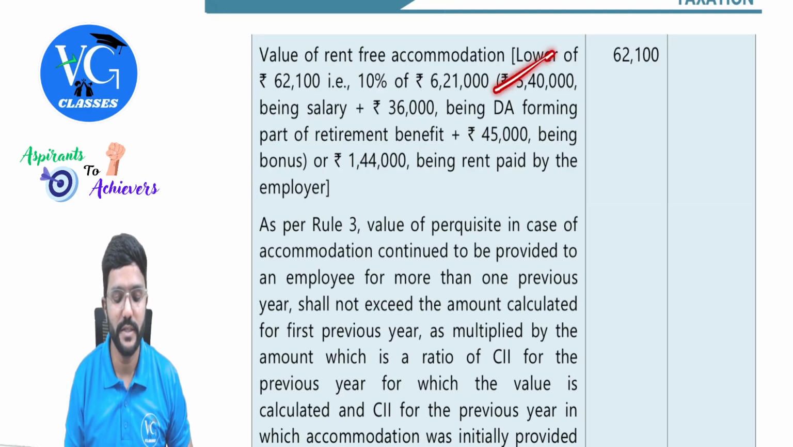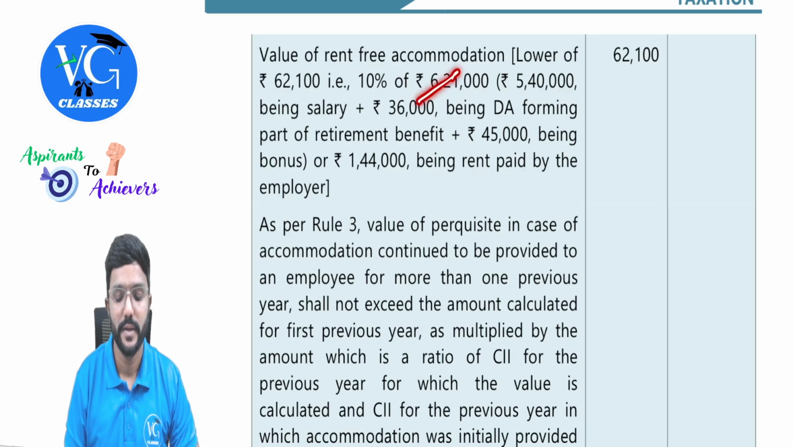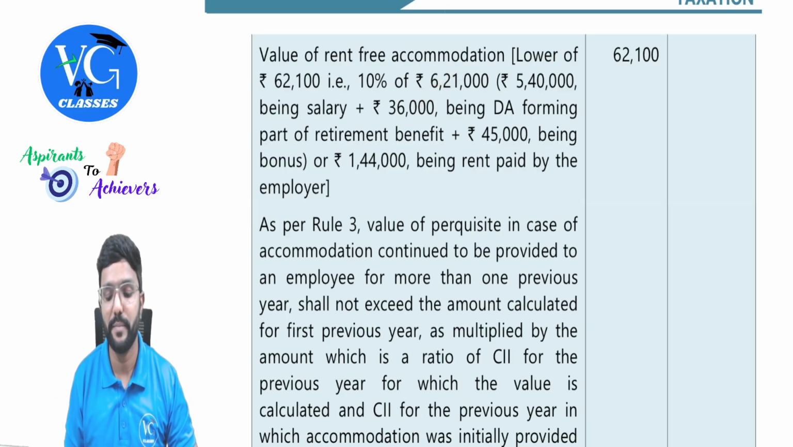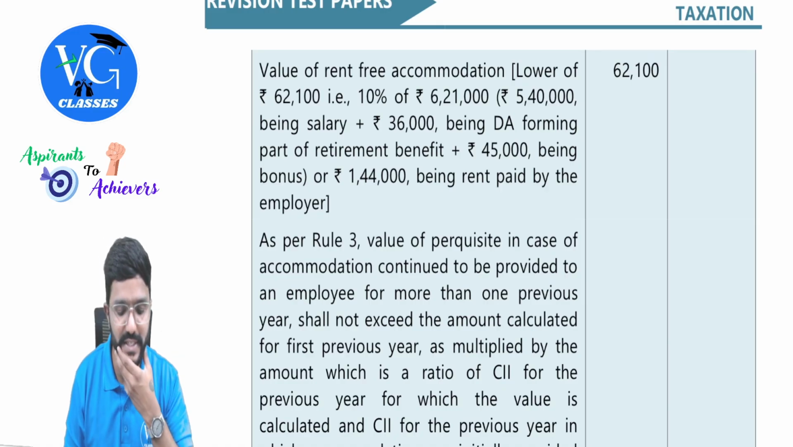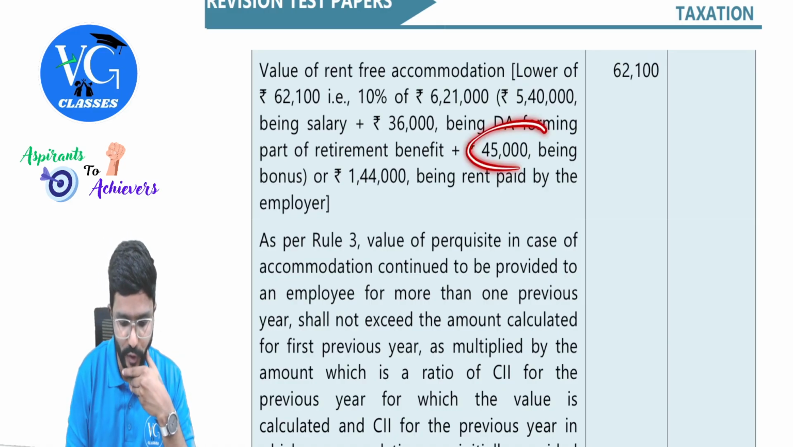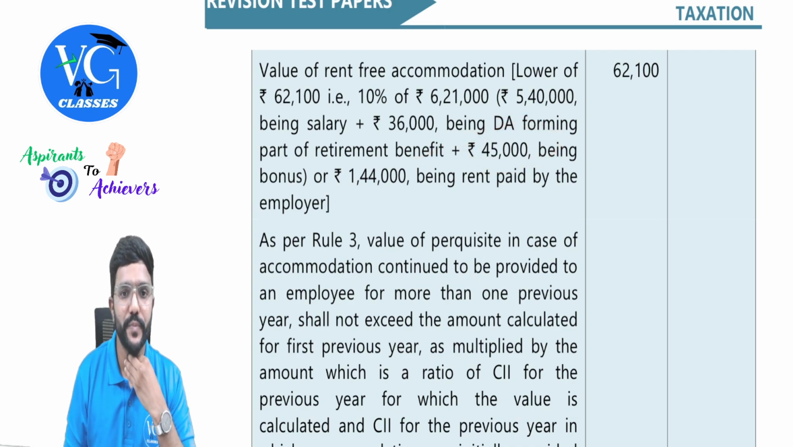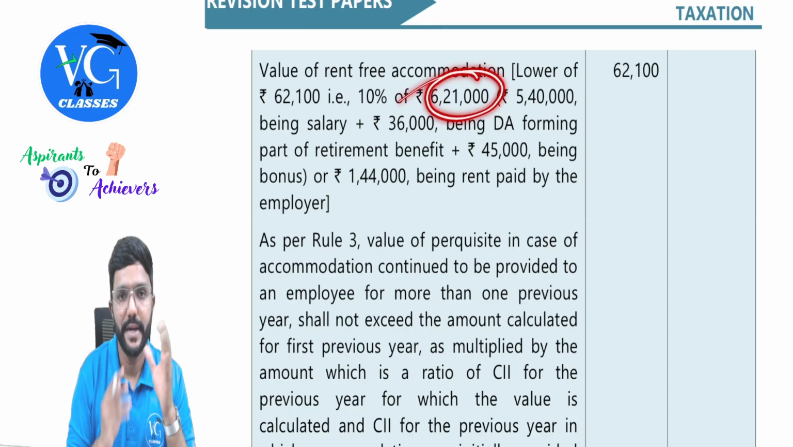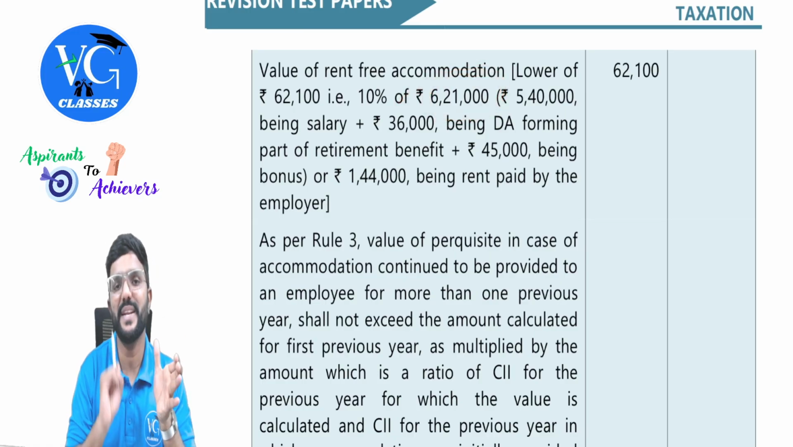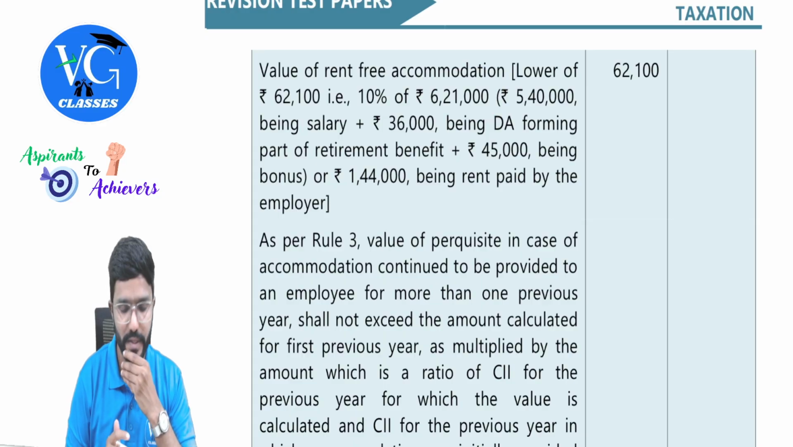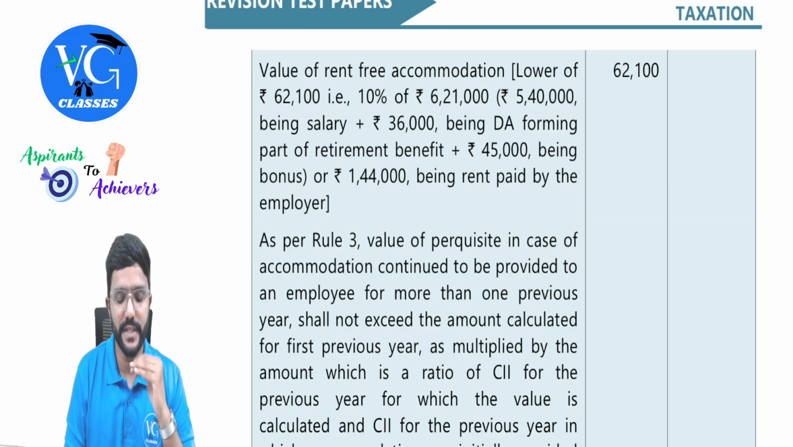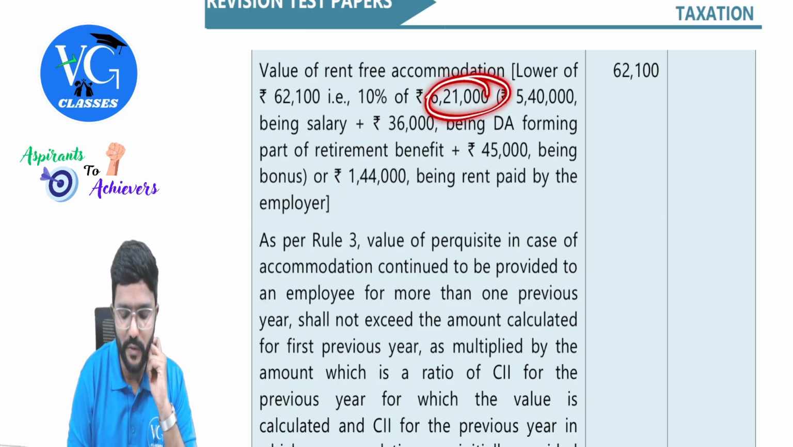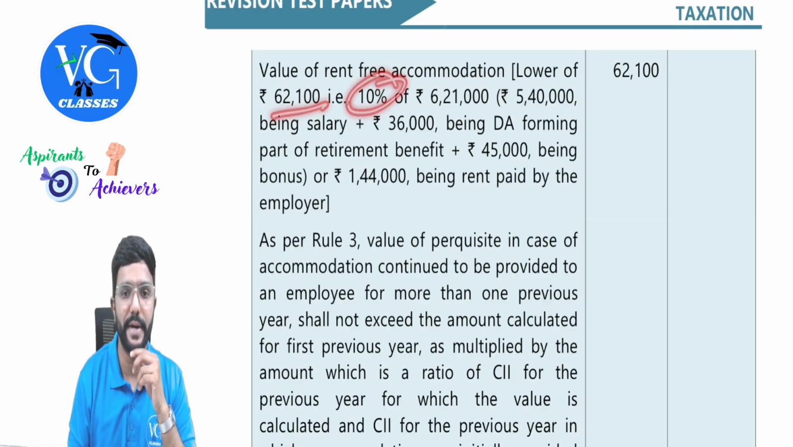So 5,40,000 plus 36,000 being DA forming part of retirement benefits, and in DA we need to take only 30%. Don't take full 10,000, it is only 3,000. 3,000 into 12, that is 36,000. Plus bonus also. So basic pay plus 30% of DA plus bonus. And all taxable allowances we have to take, but there is no allowances here, so ignore it. 6,21,000 we will get, into 10%, 62,100.